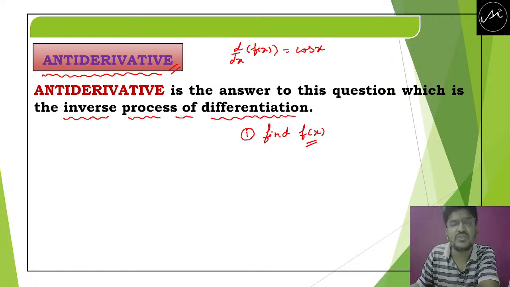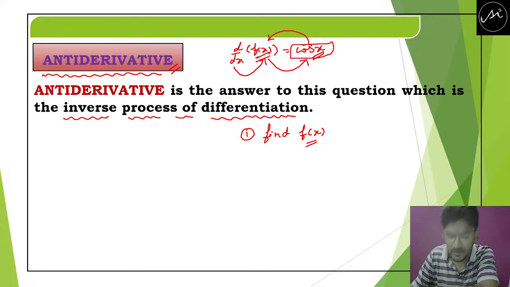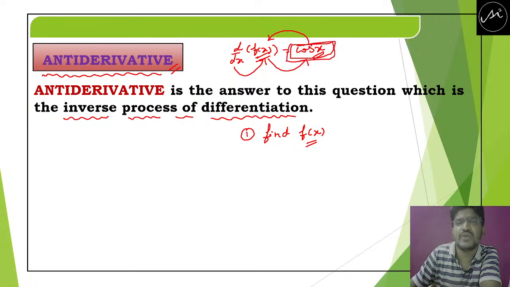When I differentiate f of x, I get cos x. So when I go in the inverse process, when I find the antiderivative of cos x, I will get f of x.